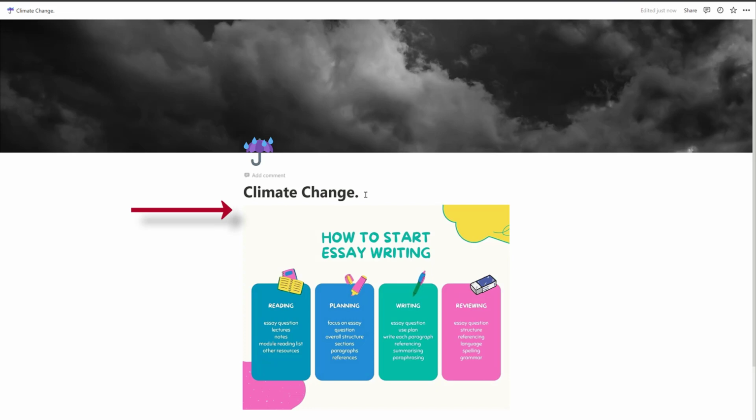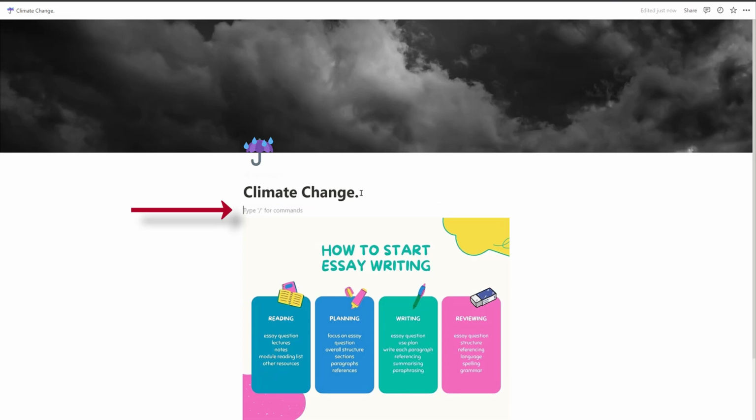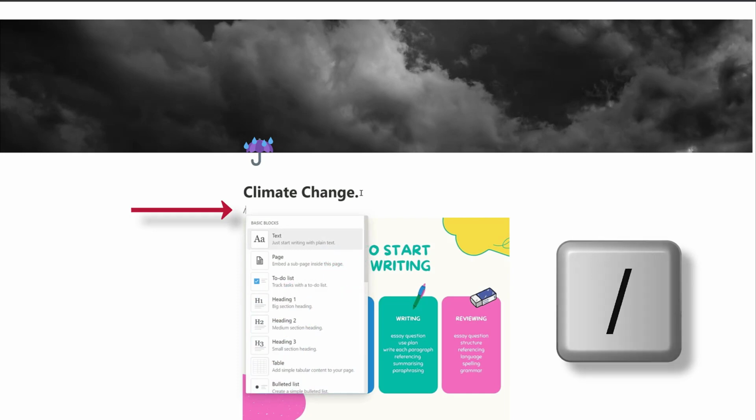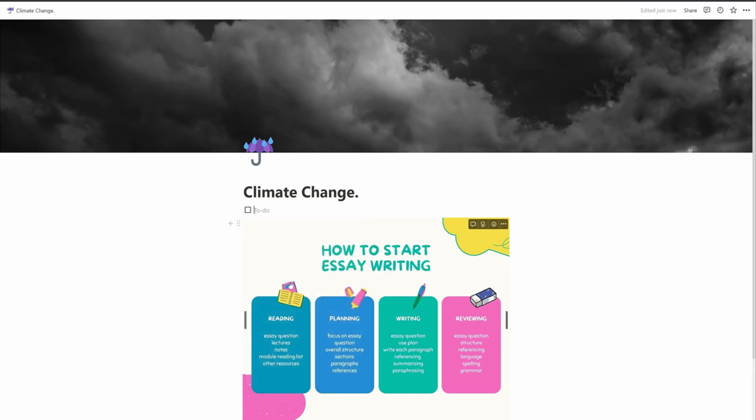Now if I come to the top here, click the enter key. I'm ready to have my to-do list. So if I click the / and remember where it is, to-do list, I can start adding it. So I could do what I've got there really, so I'll be able to tick them off later.